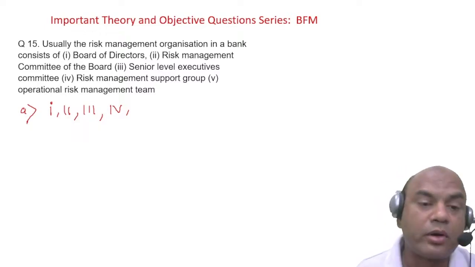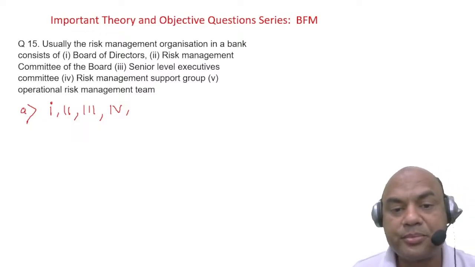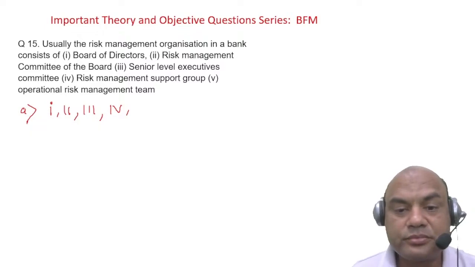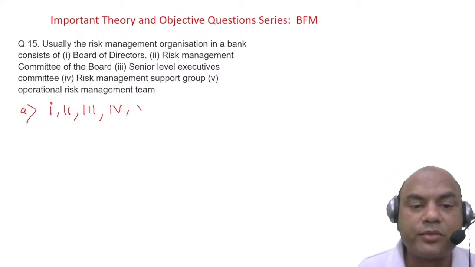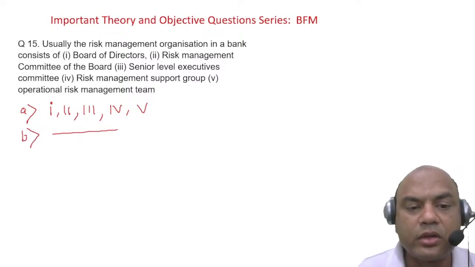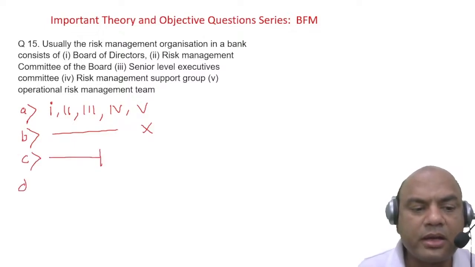And B I'll make it only 4, these 4. C means only 3 I'll make it. And D I'll make it only 2.